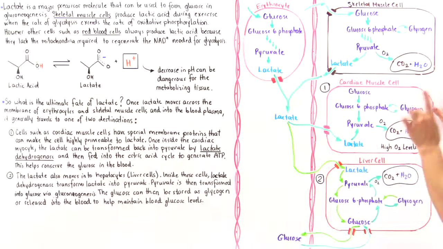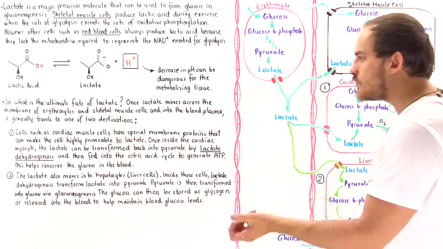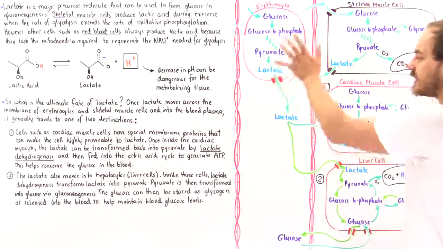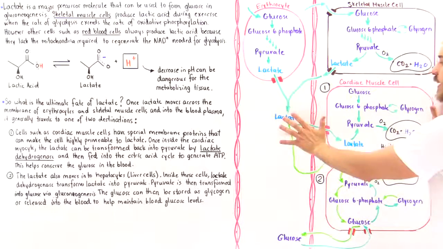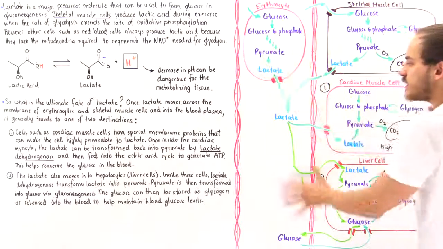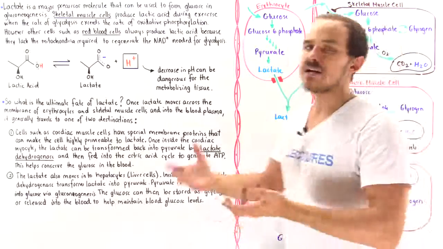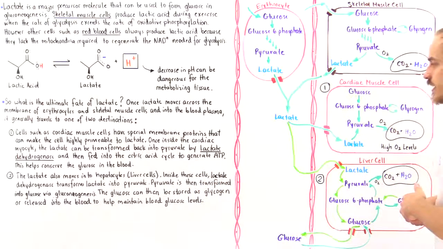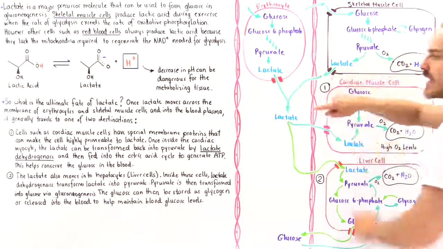And by doing that, they essentially create this additional source of energy, and they also conserve the glucose molecules inside the bloodstream. By using less glucose molecules and more lactate molecules, that means other cells can use the glucose to carry out different types of processes. Now, that's basically the first place where the lactate ends up.